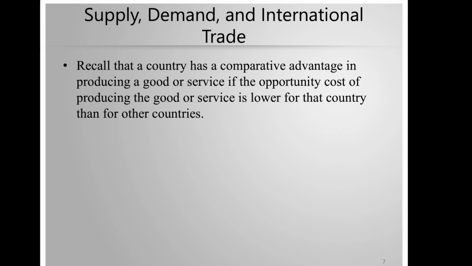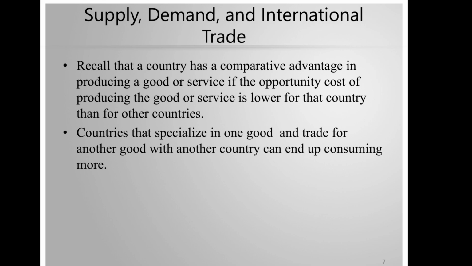Let's go over the model of supply and demand and see how international trade plays into that. You may recall that a country has a comparative advantage in producing a good or service if their opportunity cost for producing this good or service is lower than for other countries. So countries that specialize in one good and trade for another good with another country can end up consuming more.